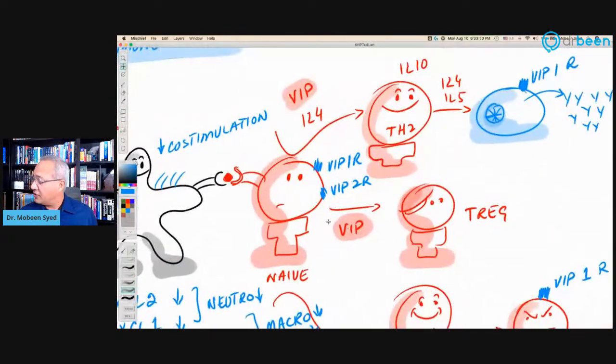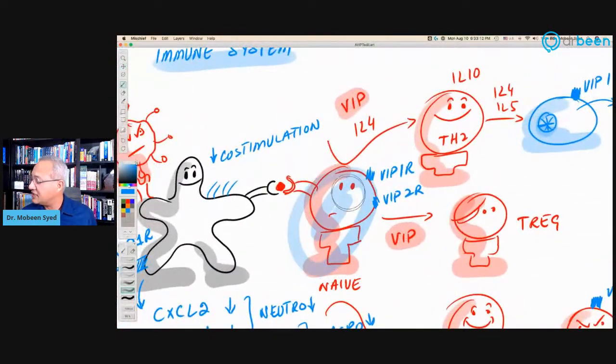Now, if you go over here, this is the naive T cell. Naive T cell has VIP1 receptors on it and VIP2 receptors on it. VIP2 receptors can normally be activated, and if they are activated by VIP, that would cause the naive cell to go T helper 2 pathway. So that means giving Aviptadil would take the system towards T helper 2 pathway, which may be actually a good thing because it is less inflammatory.